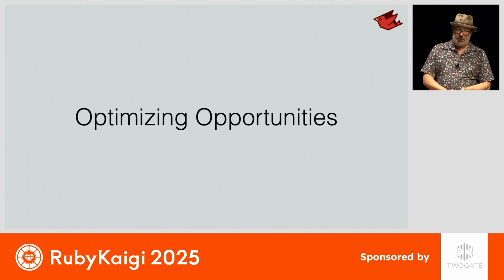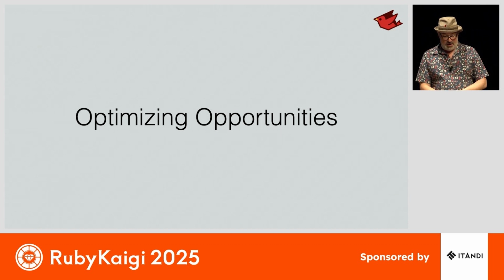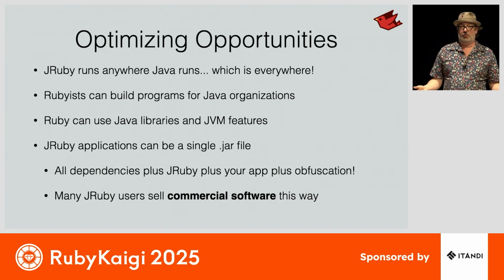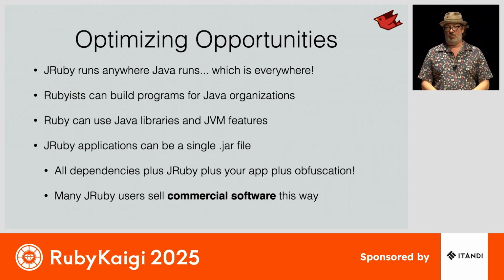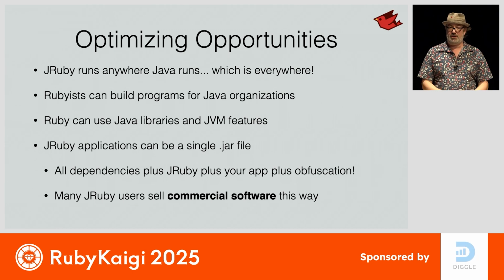All right, and so a final area that I wanted to mention is optimizing opportunities for Ruby to be used in the world. JRuby runs anywhere that Java runs, which of course is just about everywhere. Rubyists can take the knowledge that they have, their Rails applications and their libraries that they've created, and deploy them in a Java shop.